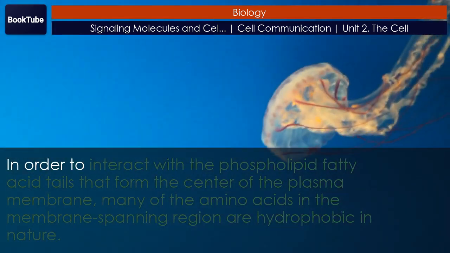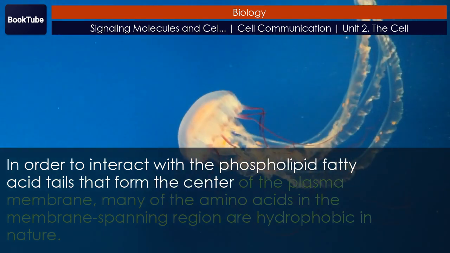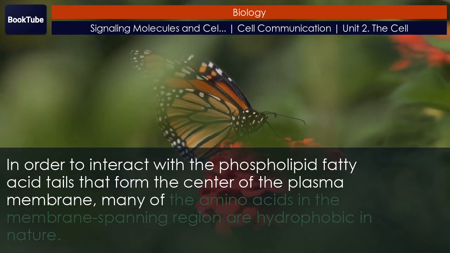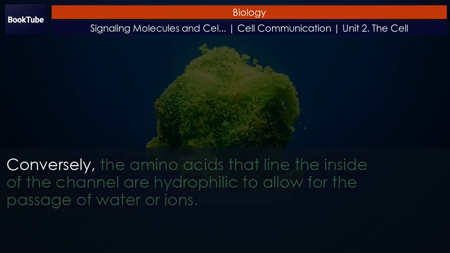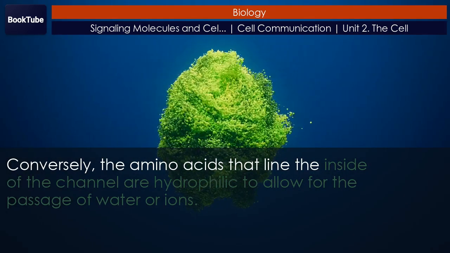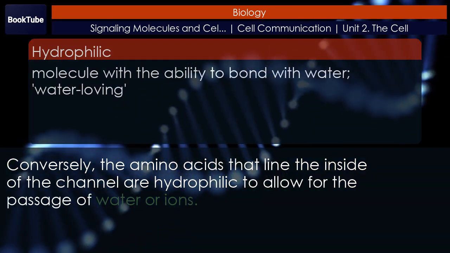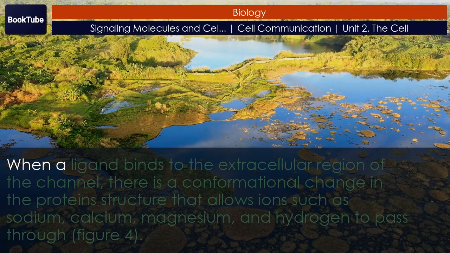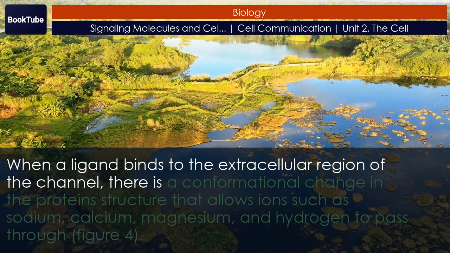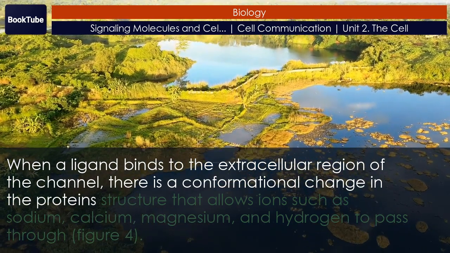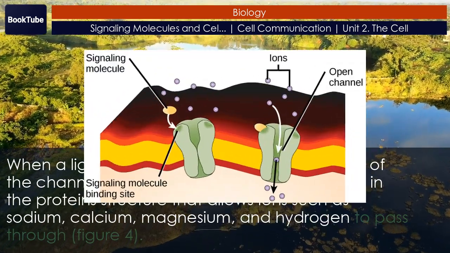In order to interact with the phospholipid fatty acid tails that form the center of the plasma membrane, many of the amino acids in the membrane-spanning region are hydrophobic in nature. Conversely, the amino acids that line the inside of the channel are hydrophilic to allow for the passage of water or ions. When a ligand binds to the extracellular region of the channel, there is a conformational change in the protein structure that allows ions such as sodium, calcium, magnesium, and hydrogen to pass through.